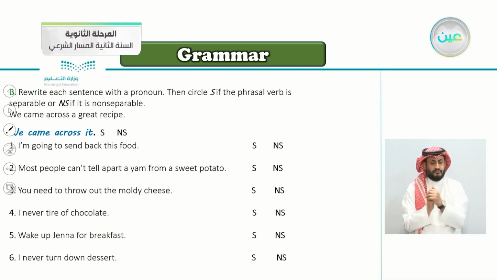So we came across it, whether it's separable or non-separable. So number one, I'm going to send back this food. So we will rewrite this sentence with a pronoun.